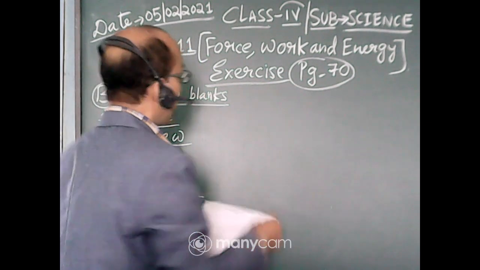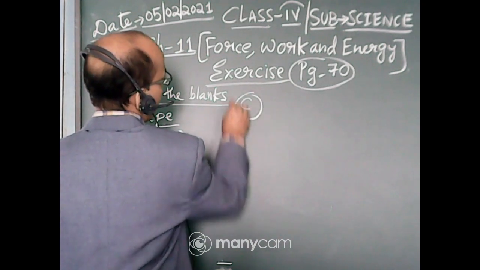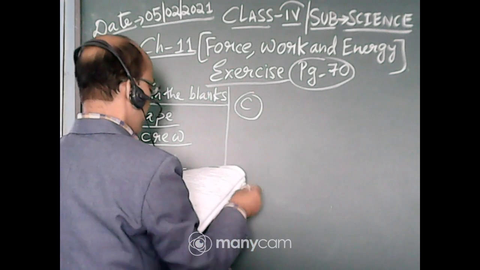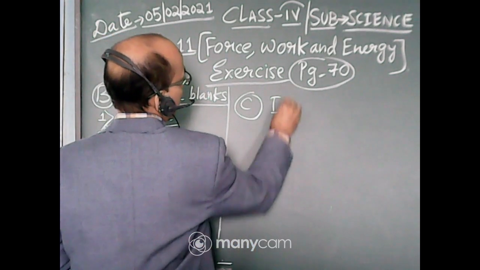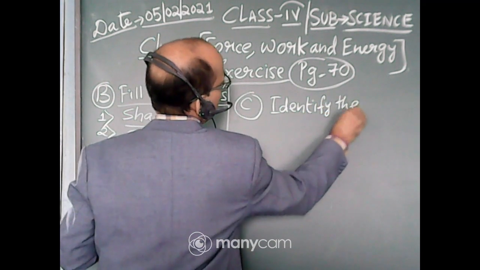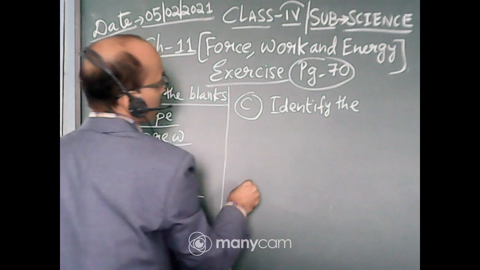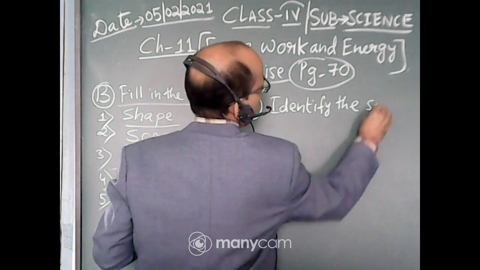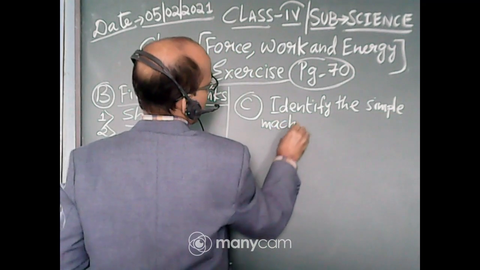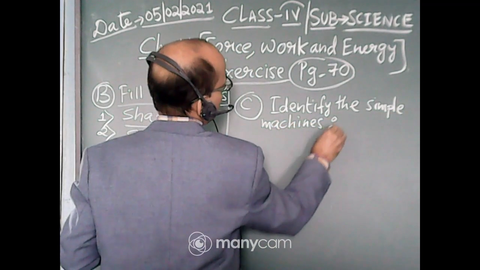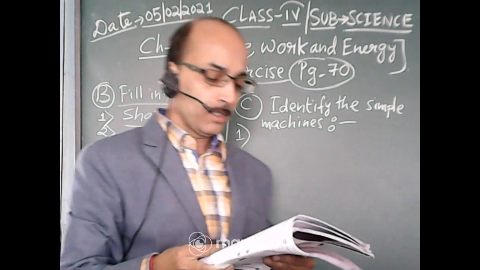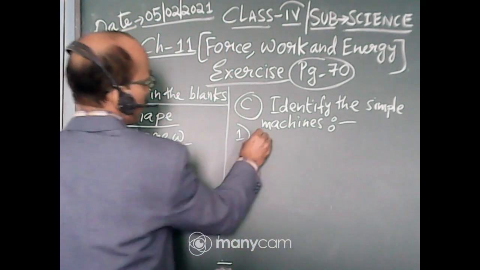Now we will do C, identify the simple machines. Number 1 is a screw.